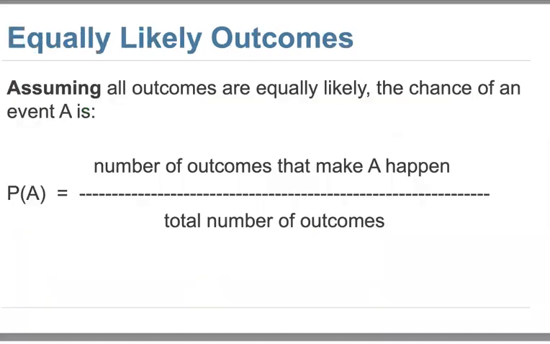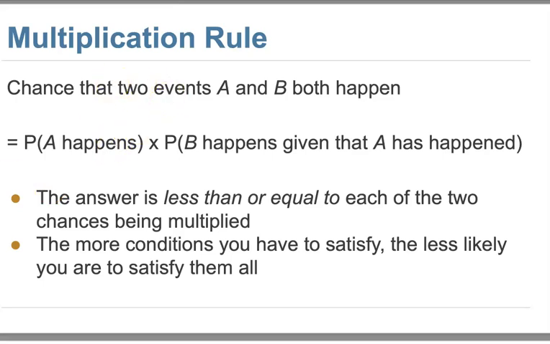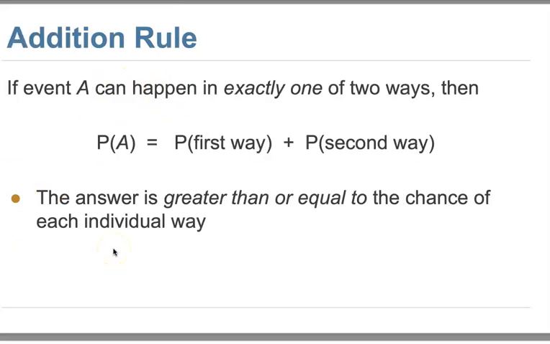A lot of the time we're using the definition, finding the outcomes for the chance of the event. For the first one, we talked about the multiplication rule. Then this one is actually the second rule, we call the addition rule. So addition rule is what? If event A can happen in multiple different ways, then to make event A happen, you just need to add them together.